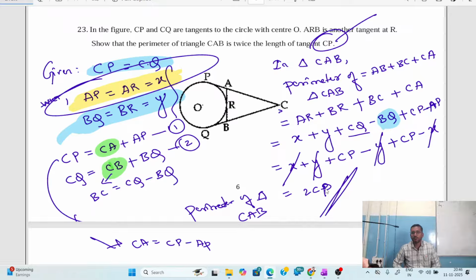Any doubts? Understood the concept till here? Is the concept clear? Okay. Now let me continue with the next problem.